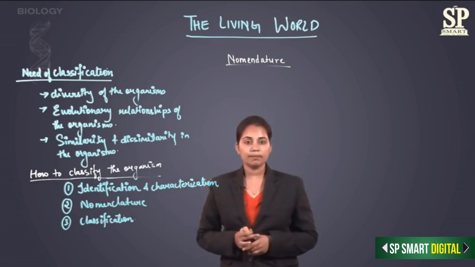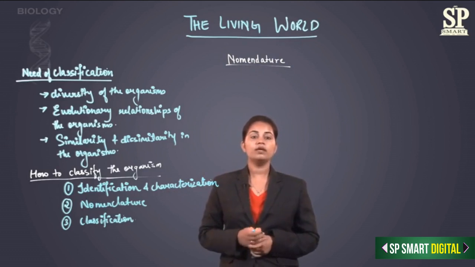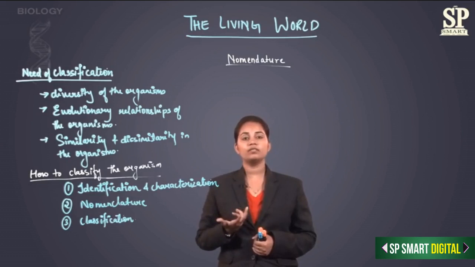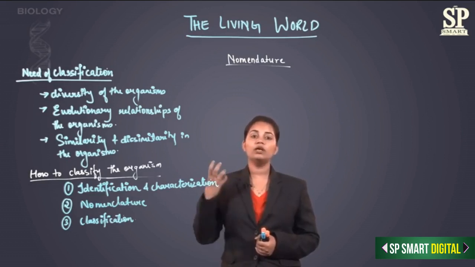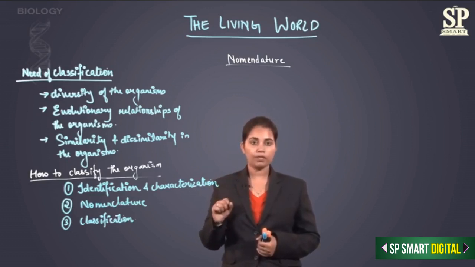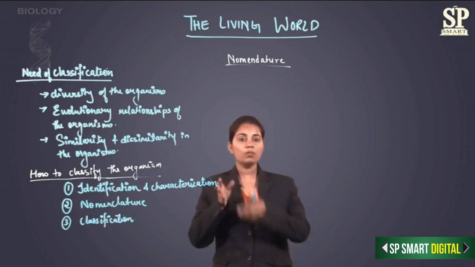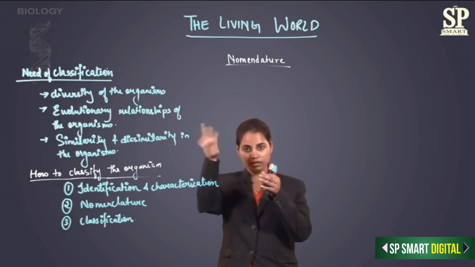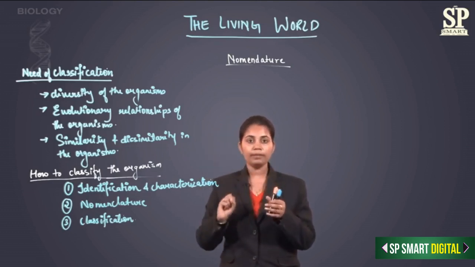The very first step in nomenclature is keeping in mind the similar characteristics the organism is sharing with the other organisms in the same group. So I'll be naming the organism with some kind of similar naming of the organisms in that group, right?